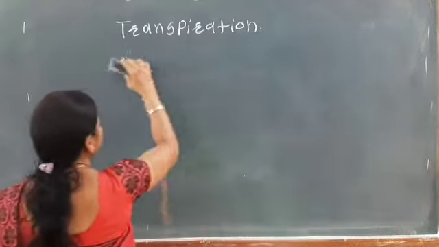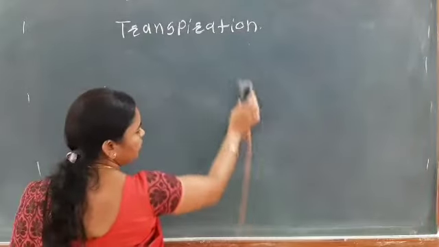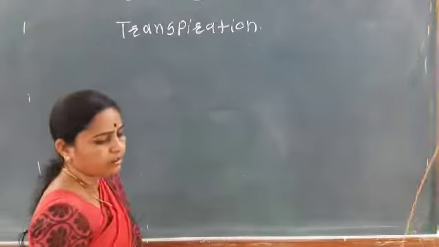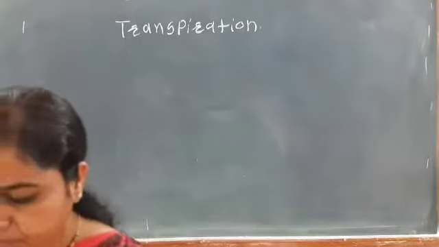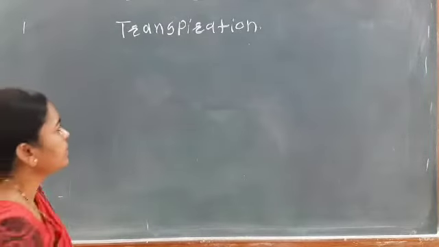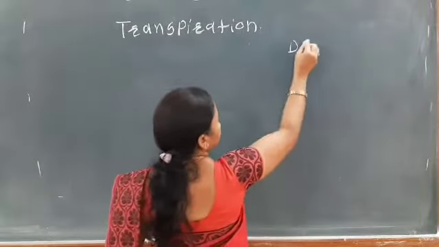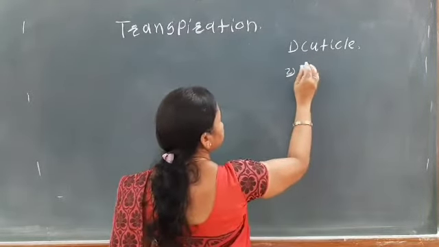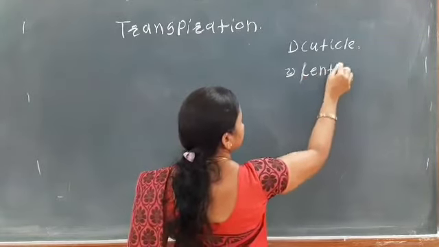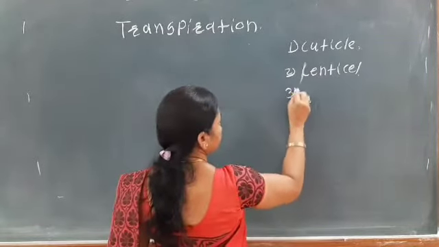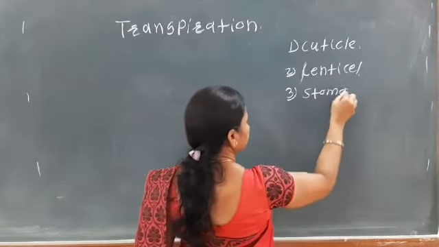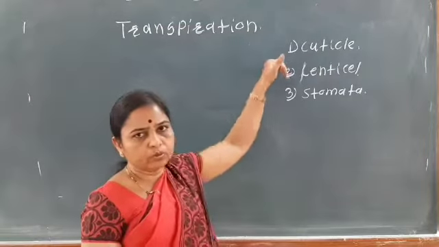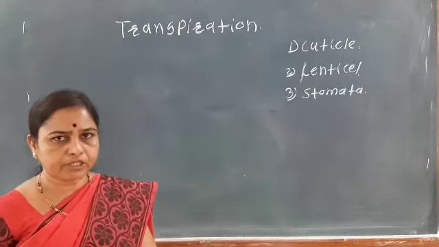The loss of water takes place through three sites: one is the cuticle, another is the lenticel, and the third is the stomata. These are the openings through which transpiration takes place.